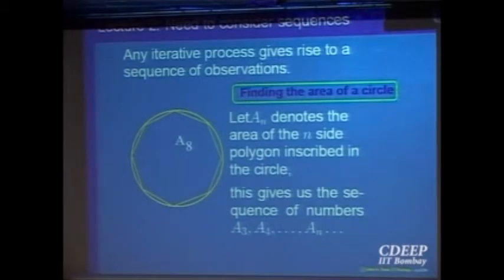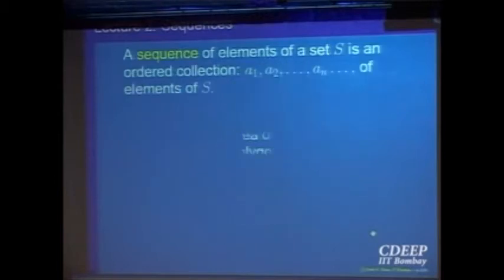That gives me a sequence of observations. We'll come back to this again. So let us formally define mathematically what is going to be a sequence for us. A sequence of elements of a set S is an ordered collection of numbers A1, A2, AN and so on.